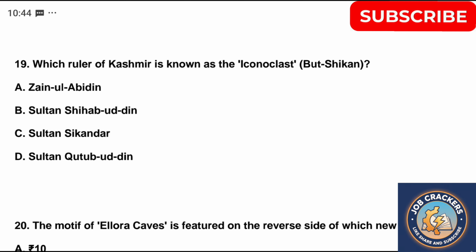Question 19. Which ruler of Kashmir is known as the iconoclast Shikan? A. Zainul Abidin, B. Sultan Shahabuddin, C. Sultan Sikandar, D. Sultan Qutbuddin. Correct answer is option C.